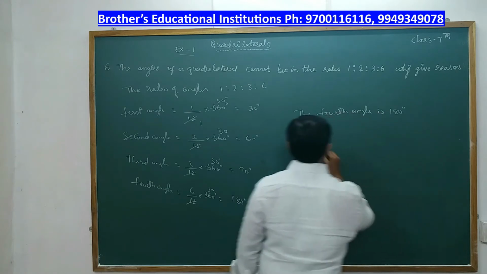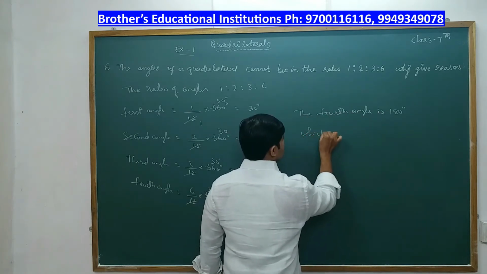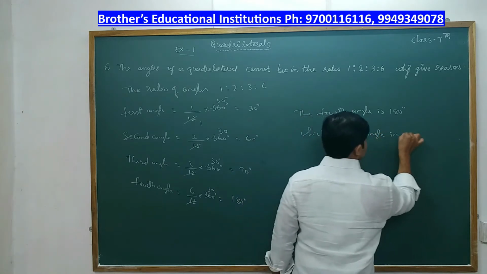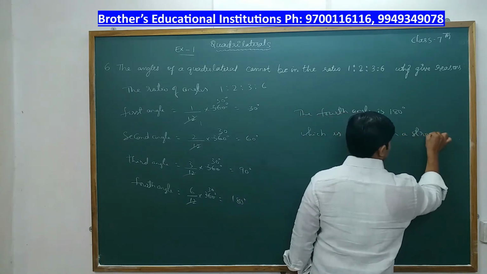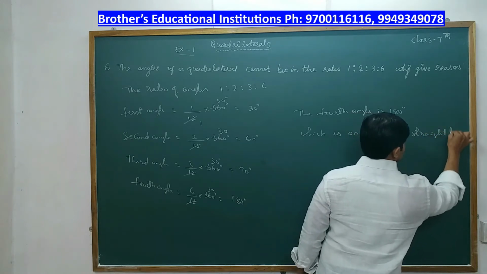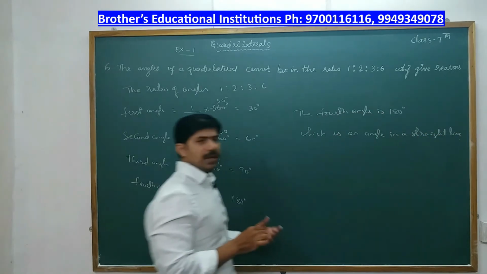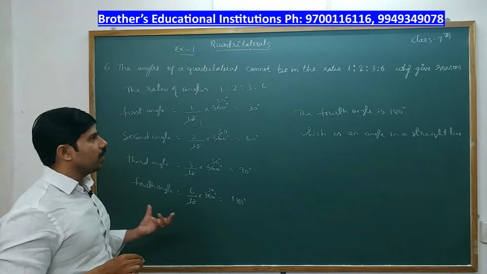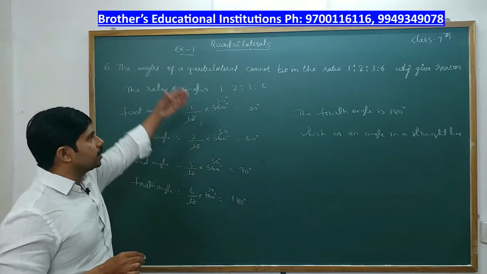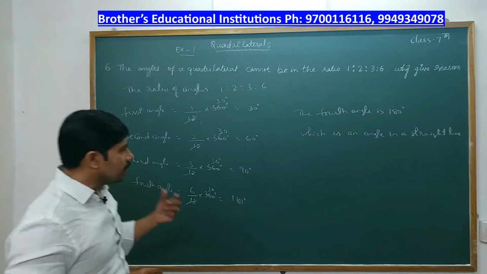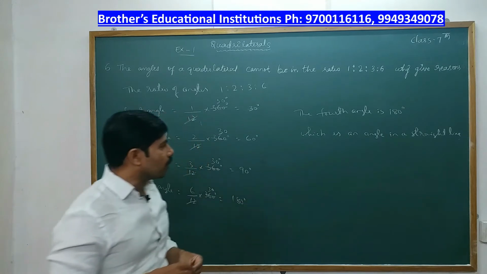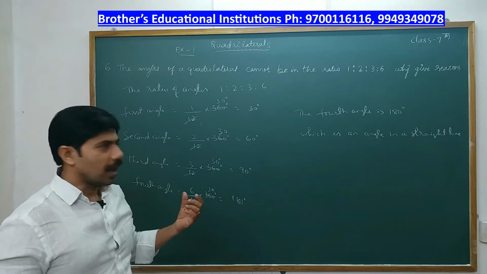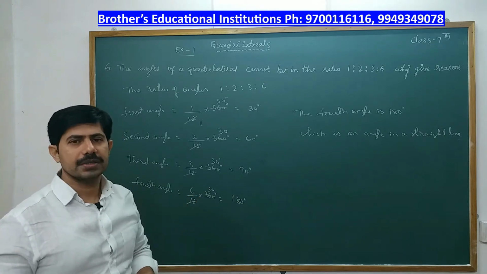180 degrees, which is an angle in a straight line. So this 180 degrees cannot be an angle of a quadrilateral. Okay. So this is the reason why it cannot be: because the fourth angle is 180 degrees, it cannot form a quadrilateral, and the reason is this 180 degrees represents an angle in a straight line. It cannot form an angle of a quadrilateral. It is completed.